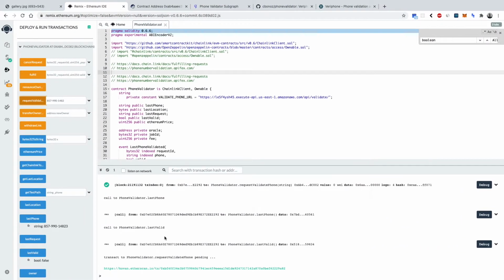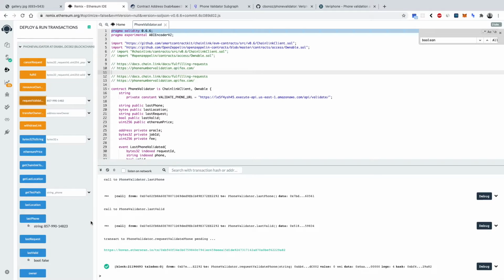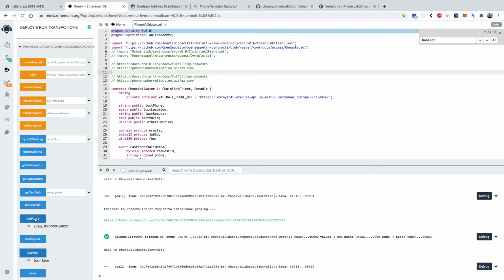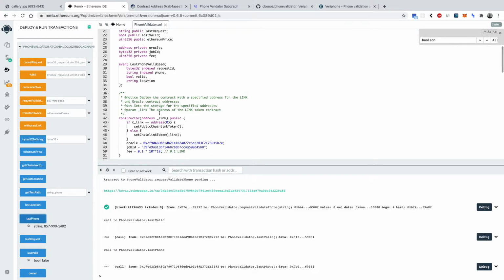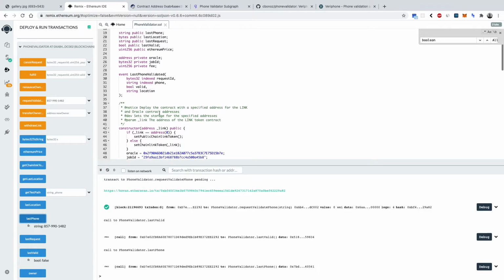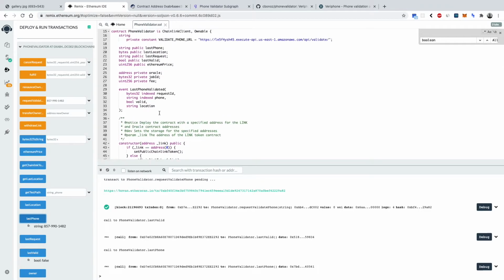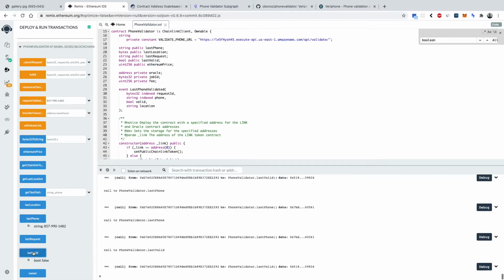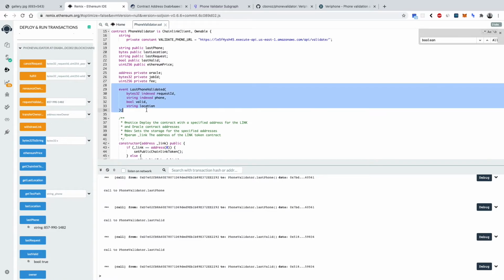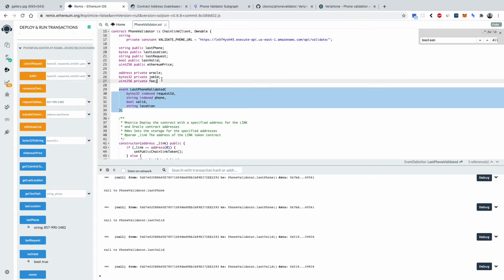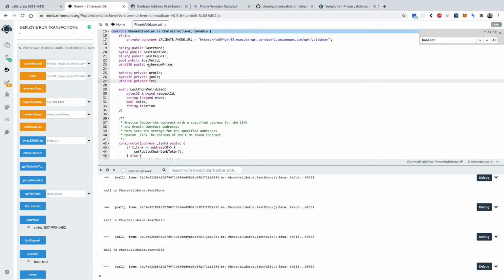What's going to happen is the transaction is going to be registered, and it does take a few minutes. So the phone number is updated. And for every particular phone number that's passed through this contract, it's going to emit an event that gets indexed by The Graph. So let's take a look at last valid. Just like that, it did transition to true. So every single time someone calls this contract, it will essentially update the last blockchain state and emit an event based on that phone number, whether it's valid.